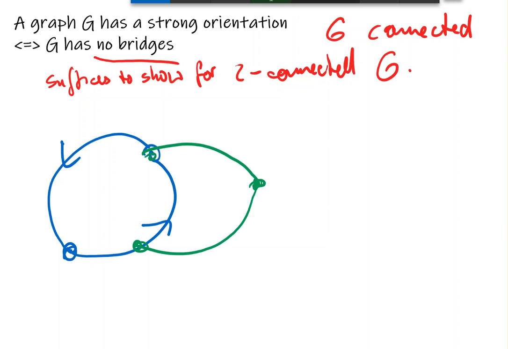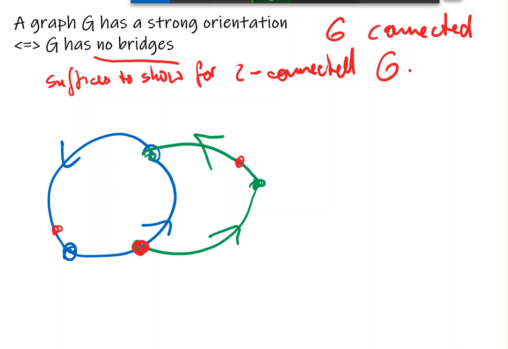Now, what does this help us? Well, we can direct one path in one direction, the other path in the other direction, and I'm claiming the resulting graph spanned by just the green and the blue edges here is strong. Why is it strong? Well, if we want to get from one vertex anywhere in the graph to any vertex in here, we'll just find a directed path to the one end of this path and go there.